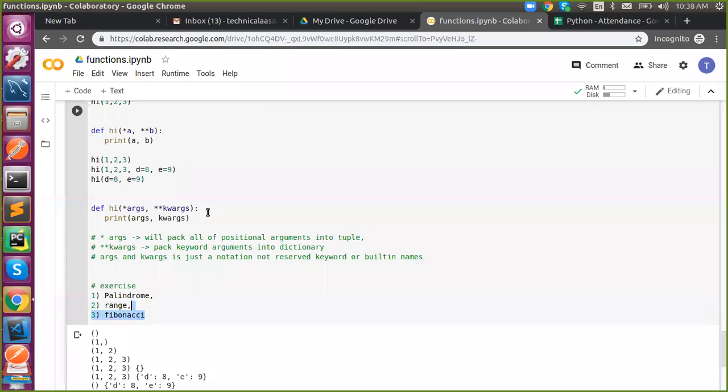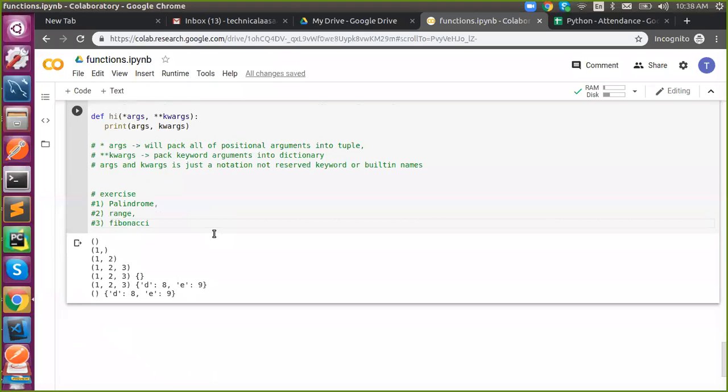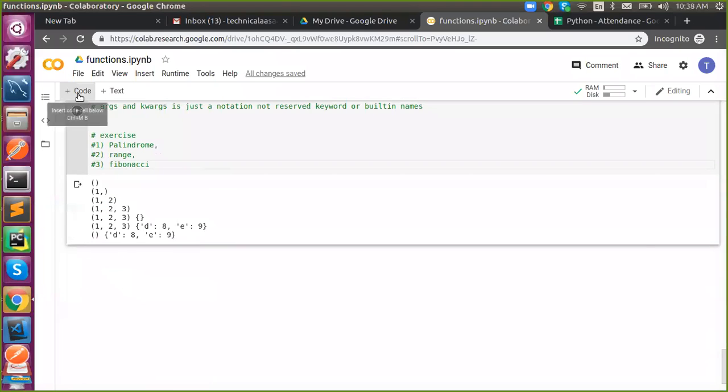You can go to any website and try to do that. We'll review it tomorrow, no problem. But you just do something. Even if you get it from any website, that's fine. But you should know what it is and how it is working. That is what we want. Or try it yourself if you can. Okay, we'll move on to the next topic.